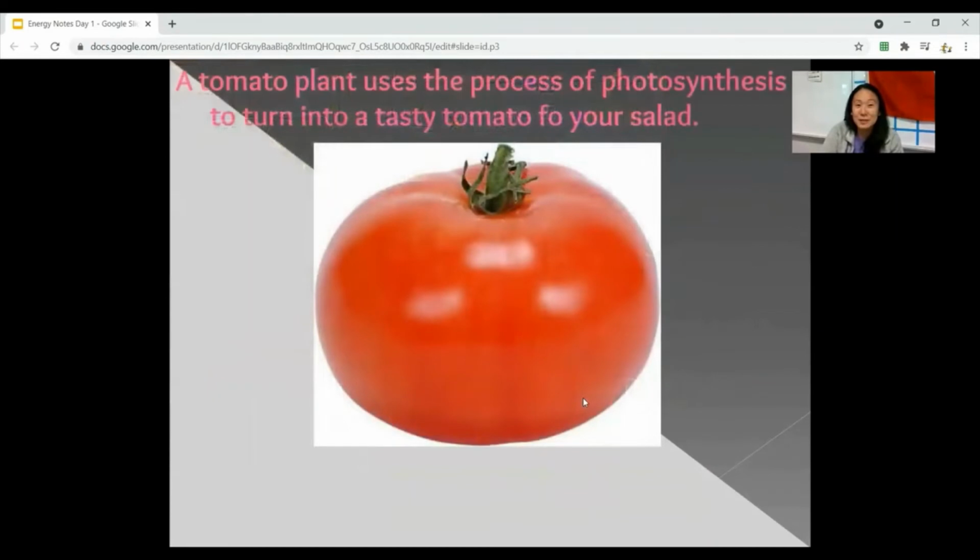The last one is a tomato plant uses a process of photosynthesis to turn into a tasty tomato. Oh, there's a typo. Fox salad. And so, how do you do photosynthesis? You need the sun. So the sun is light energy. It transforms into food. So that's chemical energy. And then you eat it for energy, right? Sun is like the number 1 source of energy for us. All right.